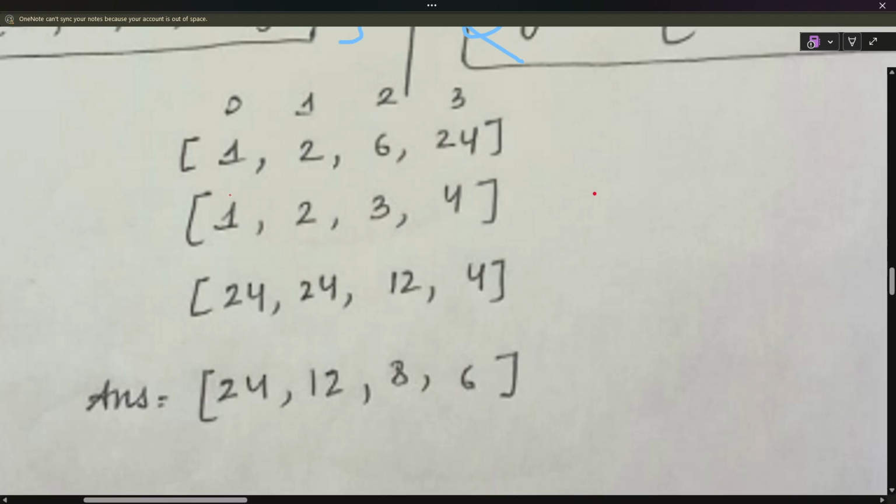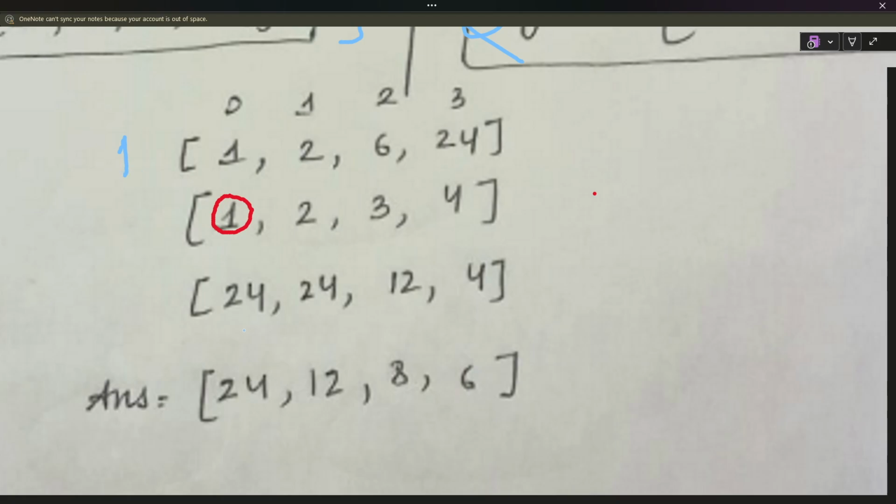Standing here, we don't have any previous element. So suppose at index minus 1 we have 1, and at index minus 1 of left we have this. If you multiply these two, what will be our answer? It will be 24.